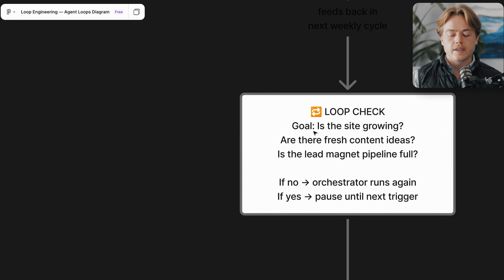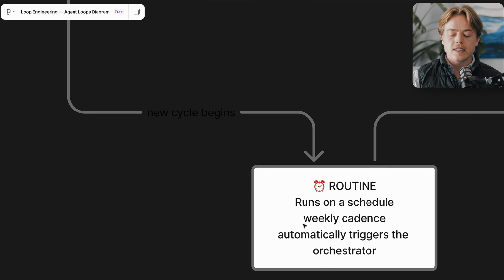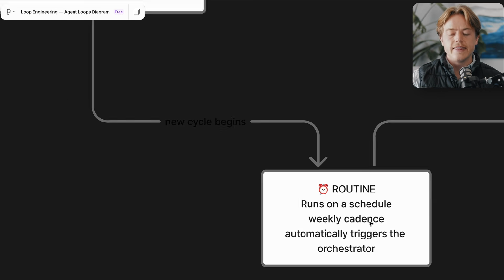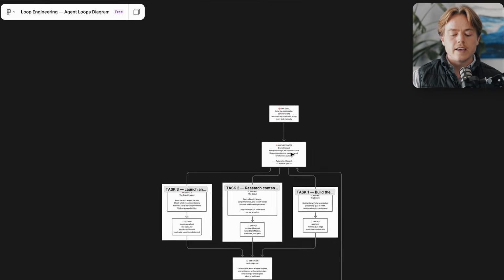And so the looping comes in. The goal is the site growing? So are there fresh content ideas? Is the lead magnet pipeline full? I mean, are people consistently taking that quiz? And if no, then we'll keep going until we get there. But if yes, then we'll pause, wait for the next steps. And then we're gonna have these running on a weekly schedule cadence, which will automatically trigger the orchestrator. So like to find new content ideas, to analyze the site and see what we could be doing to get more customers, like emails to send out, stuff like that. That will happen weekly. All of that feeds back to the orchestrator, creating our loop.